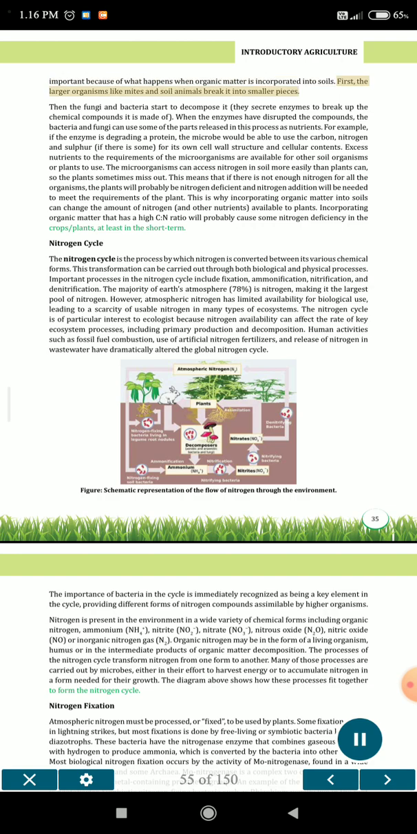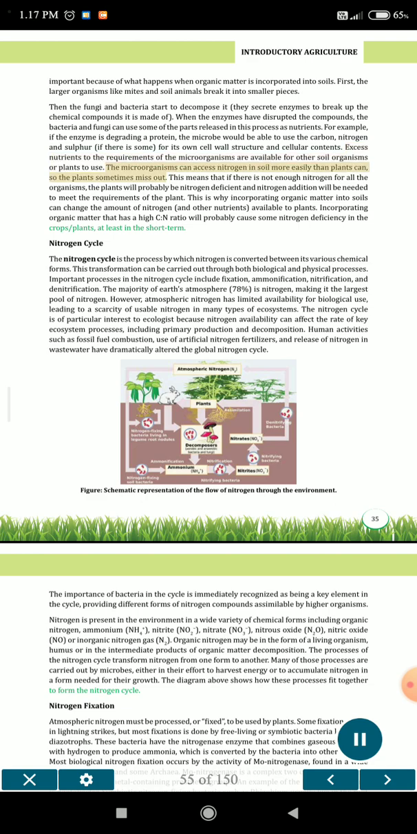First, the larger organisms like mites and soil animals break it into smaller pieces. Then the fungi and bacteria start to decompose it. They secrete enzymes to break up the chemical compounds it is made of. When the enzymes have disrupted the compounds, the bacteria and fungi can use some of the parts released in this process as nutrients. For example, if the enzyme is degrading a protein, the microbe would be able to use the carbon, nitrogen and sulfur for its own cell wall structure and cellular contents. Nutrients in excess of the requirements of the microorganisms are available for other soil organisms or plants to use.